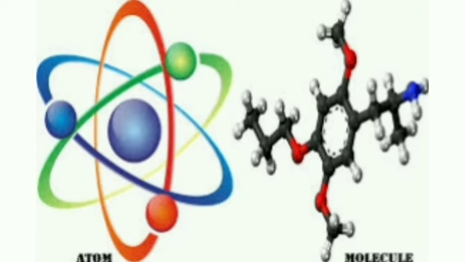Okay, then around the same era, ancient Greek philosophers named Democritus and Leucippus suggested that if we go on dividing matter, a stage will come when particles obtained cannot be divided further.